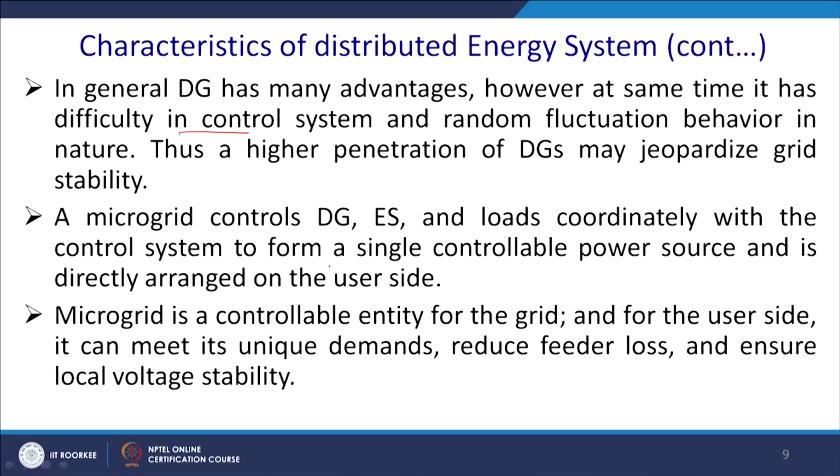Thus, higher penetration of DGs may jeopardize grid stability. That is because it downgrades the inertia. More and more penetration of solar inverters will bring down the level of inertia in the grid. Microgrid controls DG, ES and the load coordinately with the control system, forming a single controllable power source that is directly arranged on the user side. So, that is one of the aspects.